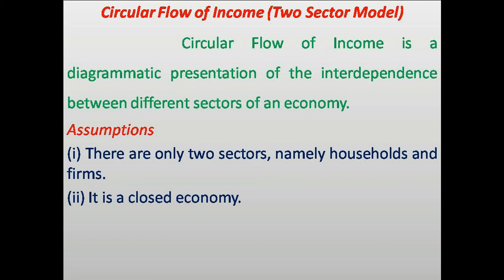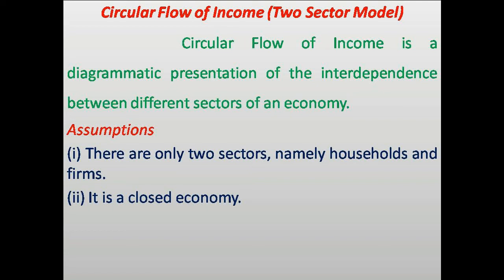An economy is divided into different sectors. Here we assume that there are only two sectors, households and firms. No government interference and no foreign sector, because it's a closed economy.